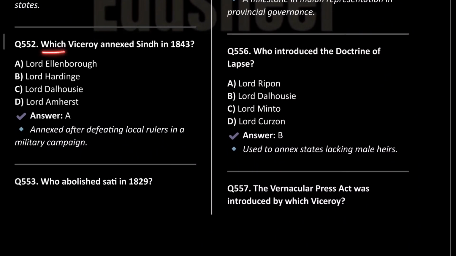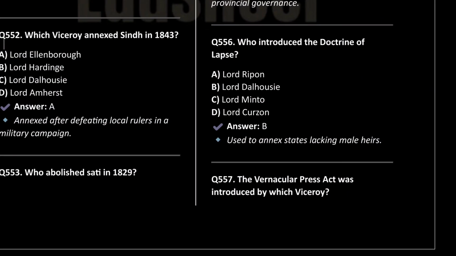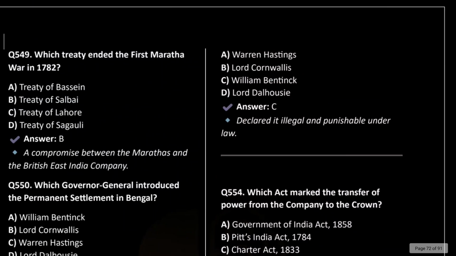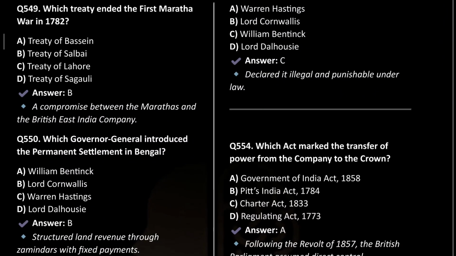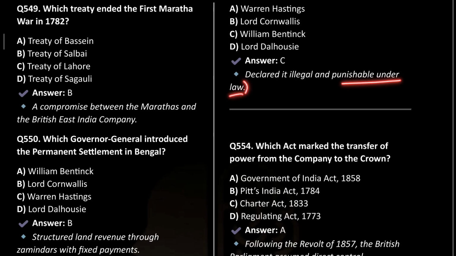Next is, which viceroy annexed Sindh in the year 1843? So the viceroy at that time was Lord Ellenborough, and if I talk about who annexed Sindh, Charles Napier annexed Sindh. Okay. Next is, who abolished sati in 1829? So as we have already solved this question, by the efforts of Raja Ram Mohan Roy, Lord William Bentinck ended sati in the year 1829. It was declared illegal and punishable under law.